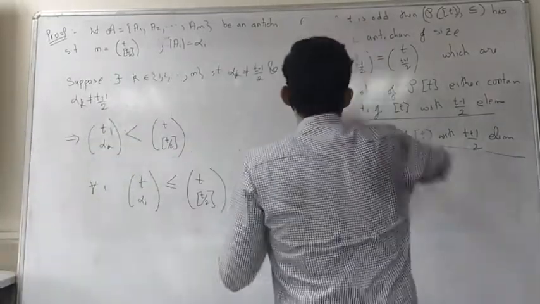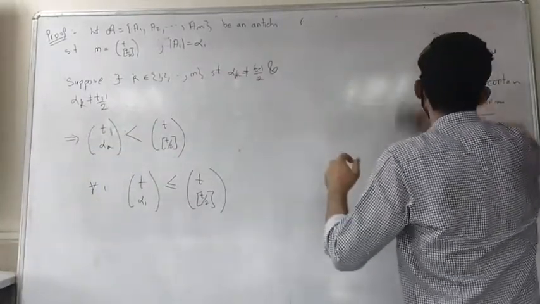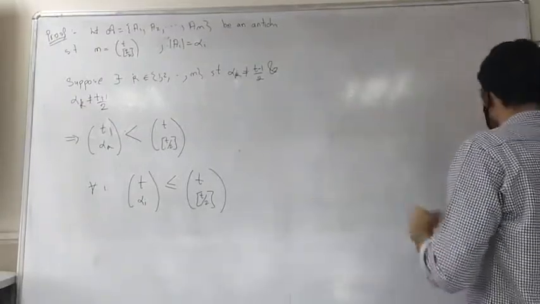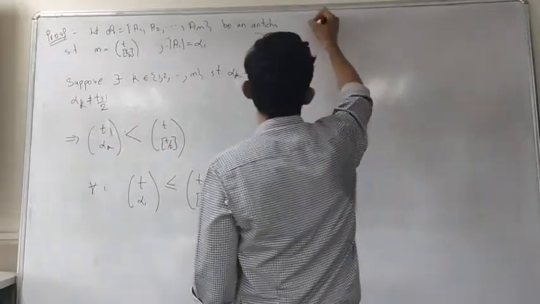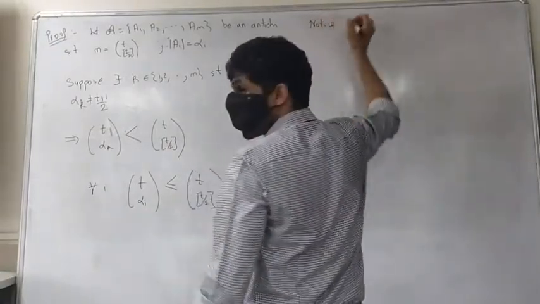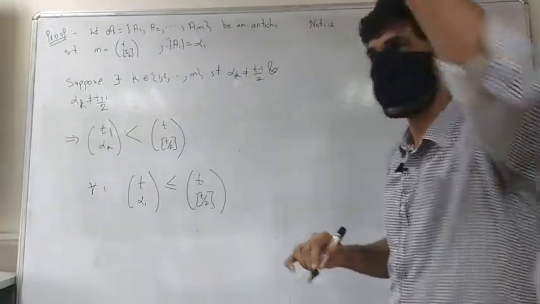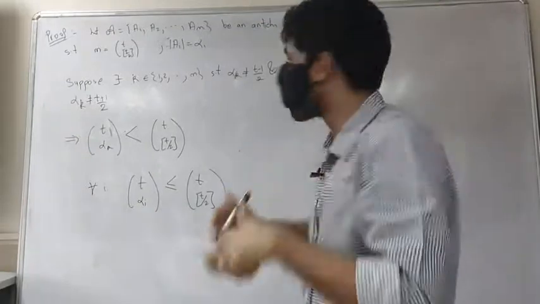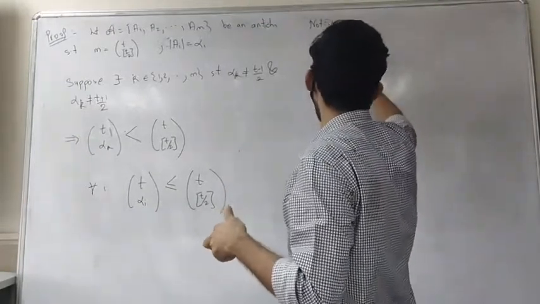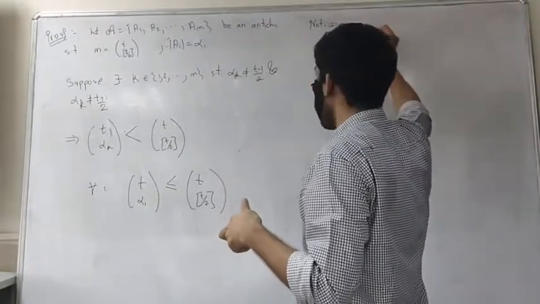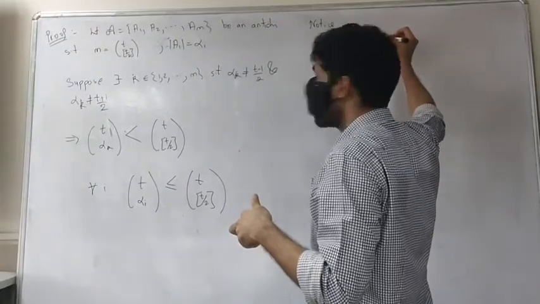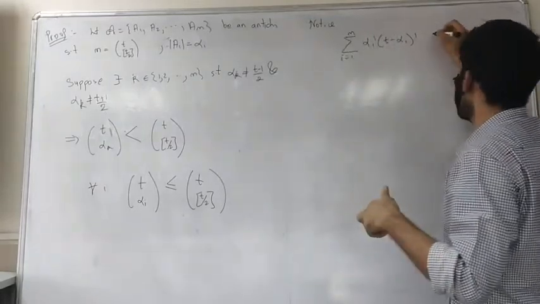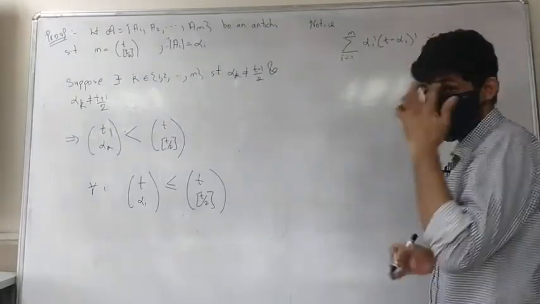Okay, so again, by the same argument as earlier, because each of the A_i, no A_i can sit in the same chain, what happens is summation i going from 1 to m of alpha_i times (t minus alpha_i) factorial should be less than or equal to t factorial.